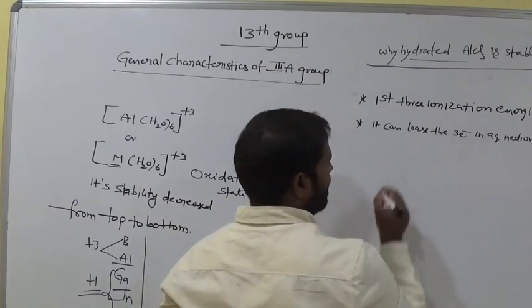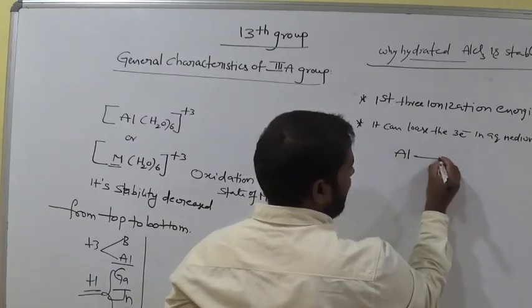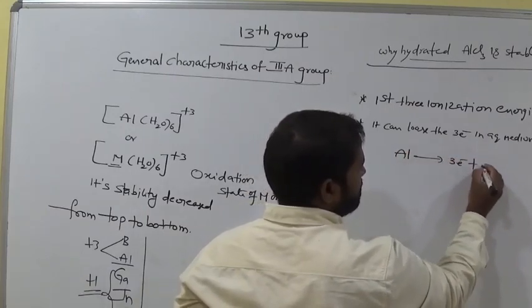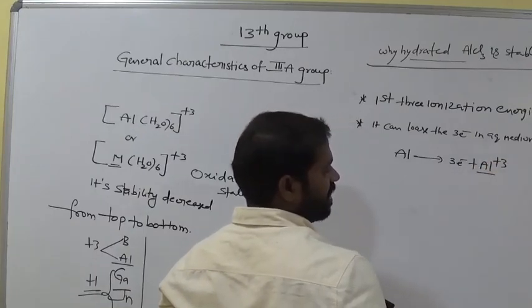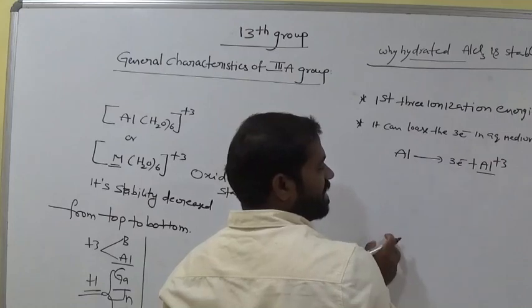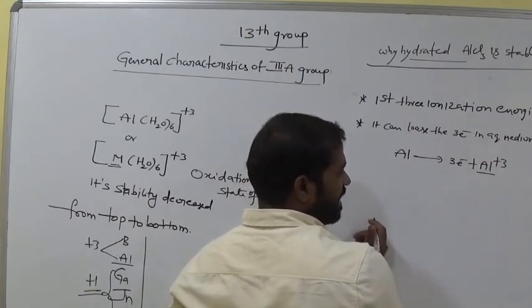That means Al can lose 3 electrons and it is converted to Al plus 3. Okay. So loss of 3 electrons from their outermost shell is called ionization energy.